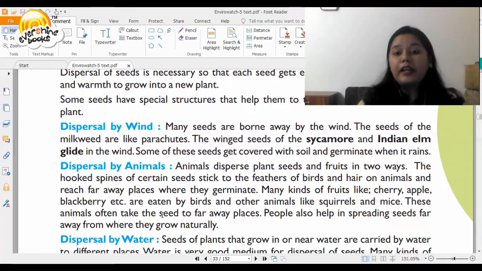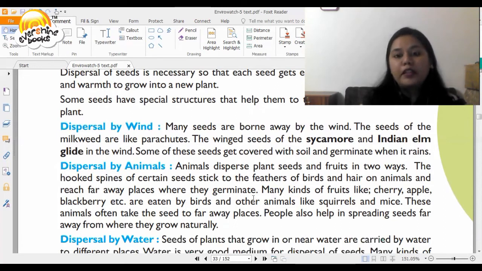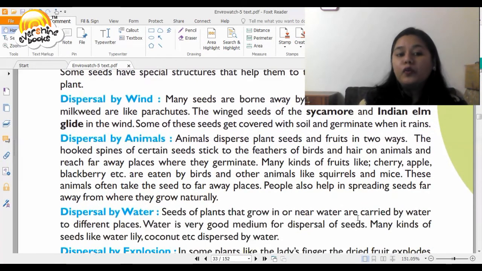Then you have dispersal by animals. So animals disperse plant seeds and fruits in two ways. The hooked spines of certain seeds stick to the feathers of the birds and hair of animals and reach faraway places where they germinate. Many kinds of fruits like cherry, apple, blackberry, etc. are eaten by birds and other animals like squirrel and mice. These animals often take the seed to a faraway place. People also help in spreading seeds far away from where they grow naturally.